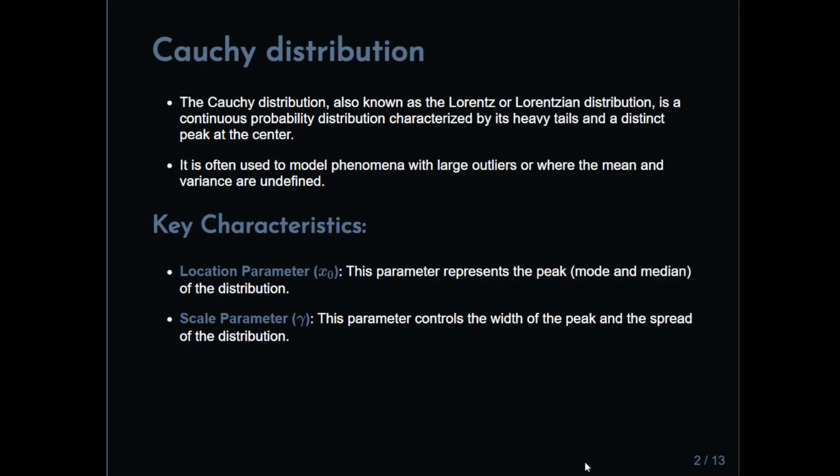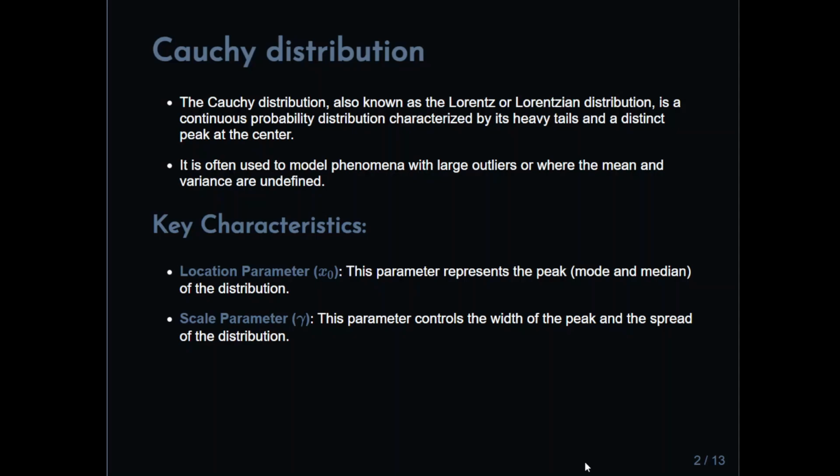Okay, so the Cauchy distribution, also known as the Lorentz or Lorentzian distribution, is a continuous probability distribution characterized by its heavy tails and a distinct peak at the center. Heavy tails actually have a couple of interesting characteristics, and it explains why it's interesting and useful, particularly to electronic engineers and communications engineers. It is often used to model phenomena with large outliers or where the mean and variance are undefined. Now there are applications for that. I can't be any more specific than I've just told you about electronic engineers and communication engineers.